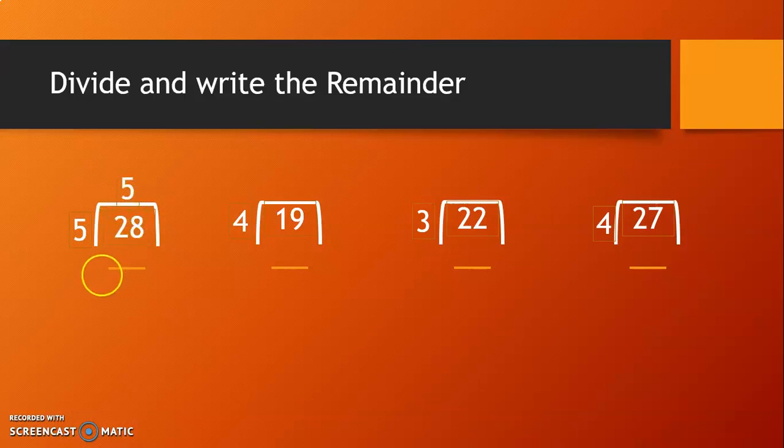Now subtract 25 from 28. 3. 3 is remainder. In the same way, read the table of 4.